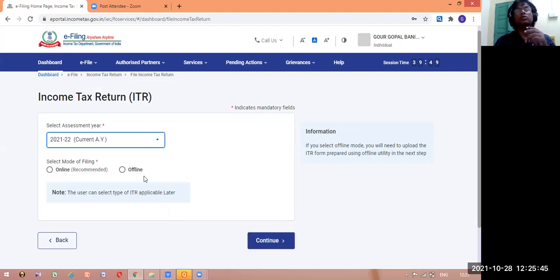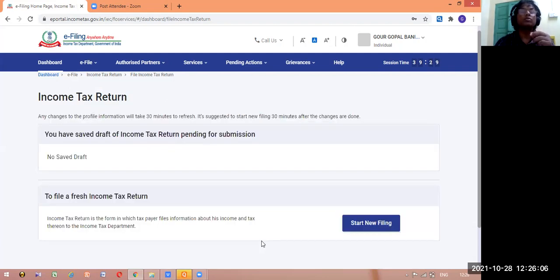Then, as I explained in ITR 1 also, if it is offline, you have to fill up the form and then upload. But let us go online today and fill up immediately. Then online, and continue. So you see, there's no saved draft.